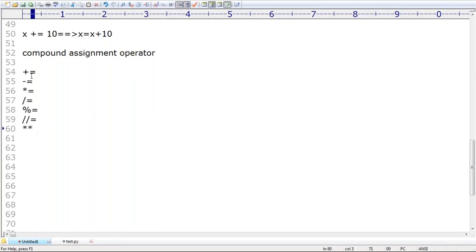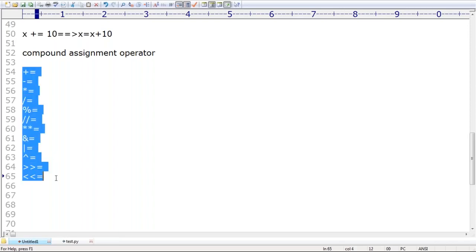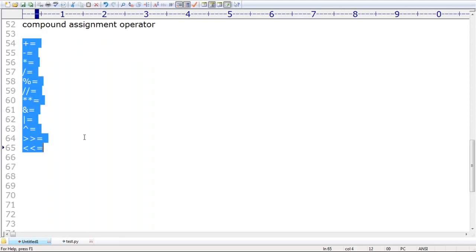Next, star equal, meaning power operator, is possible. And equal, or equal, xor equal, right shift equal and left shift equal are possible. Sir, these are the only possible compound assignment operators in Python. Remember this one.